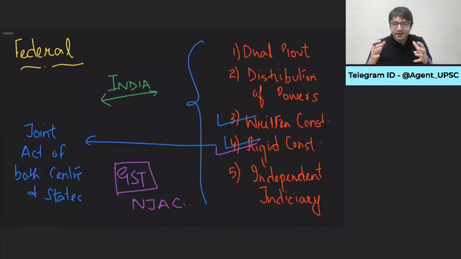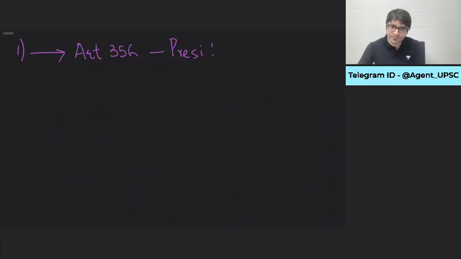When we say rigidity, it means if you need to amend the constitution, it has to be the joint act of both center as well as state. And we have that. And do we have an independent judiciary? Yes, we have. Just ask anybody on the street, do we have an independent judiciary? They would say yes. But that is only on paper. As we dig deeper, dual government. At any point in time, Mamta Didi can be dismissed. President's rule can be imposed under Article 356 of the Constitution.